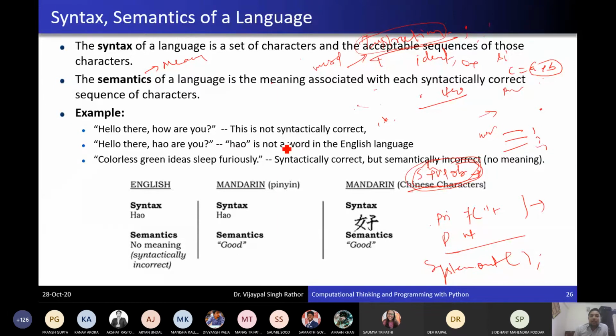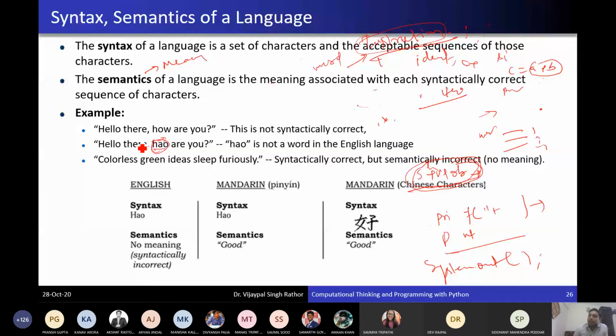syntactically, okay. But here you can see "hello" written like "how are you?" So it is syntactically correct, but if you look at its meaning, then its meaning is different. Syntax means according to the rule I have written some word, but the meaning of that word is not clear, है ना. So that word is wrong, but semantic means the meaning of the whole sentence.